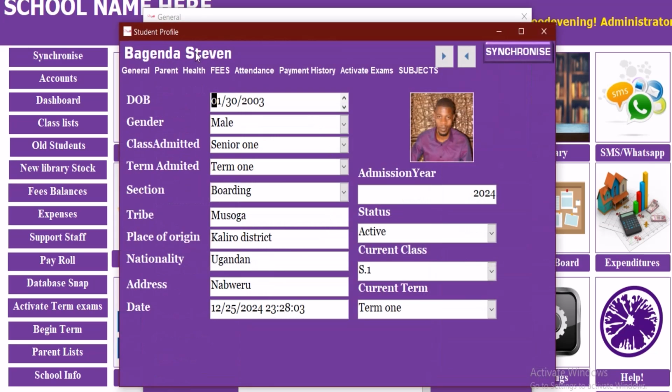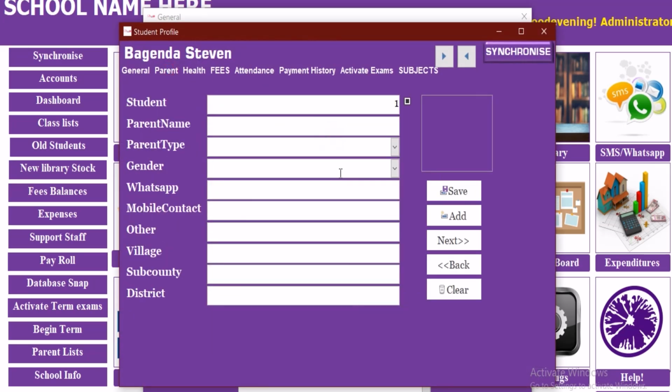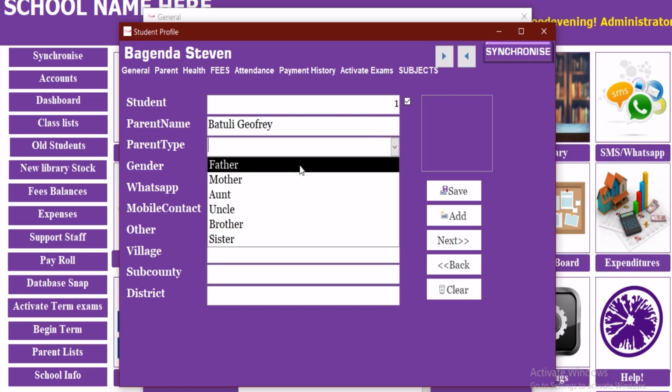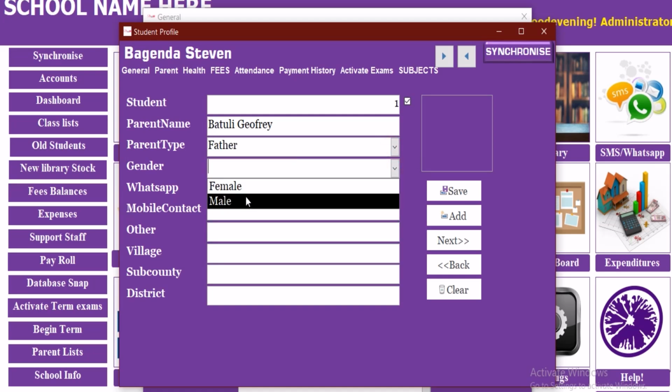After saving, we can come here, we add the parent. Baturi Joffre is the father. This is a male, and therefore the number is 07577848094.